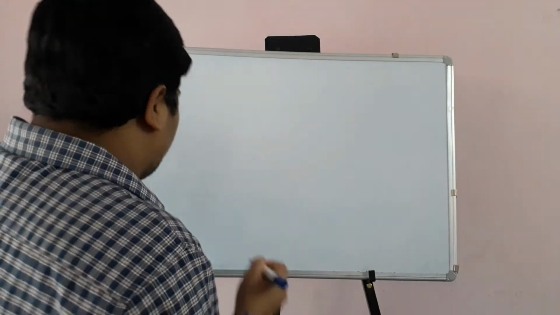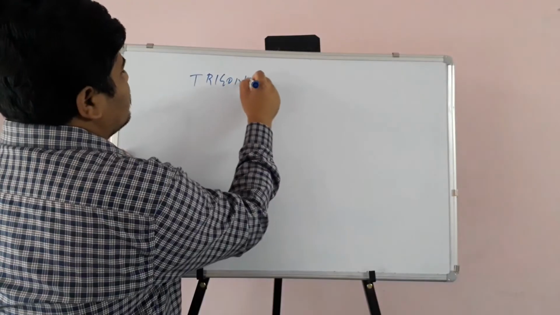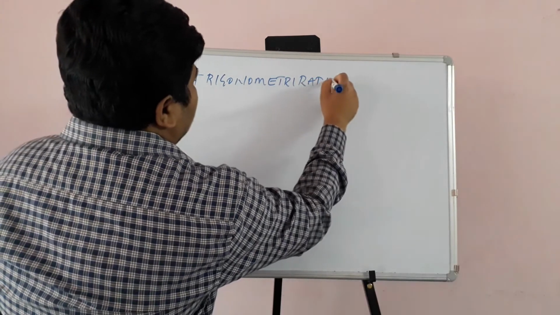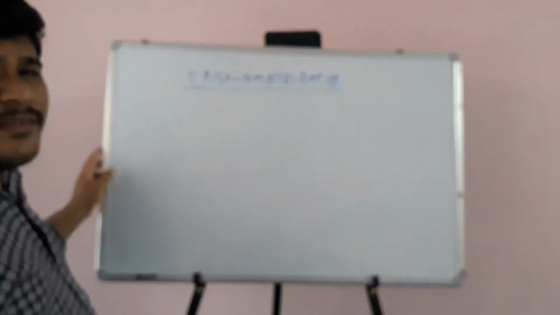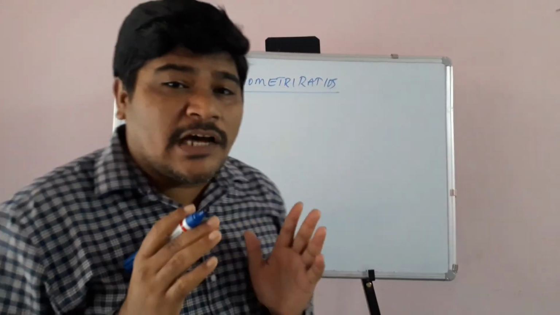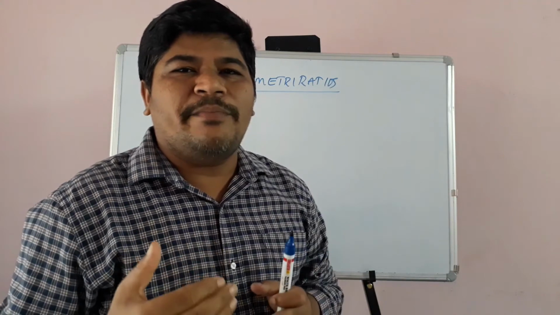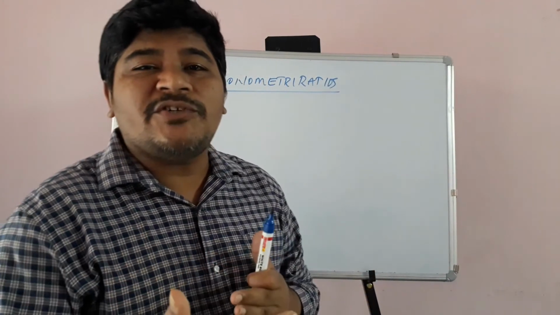Trigonometric ratios. Children, what is a ratio? An ordered comparison of two quantities is called a ratio. Like that, in trigonometry there are some ratios of the sides.